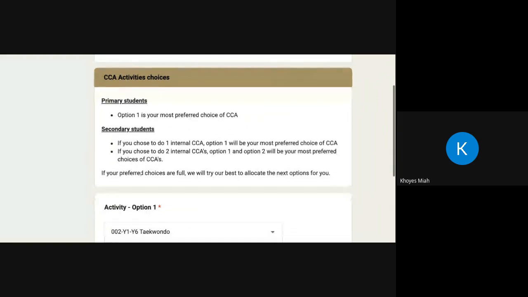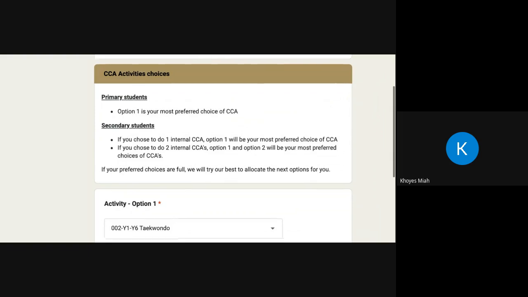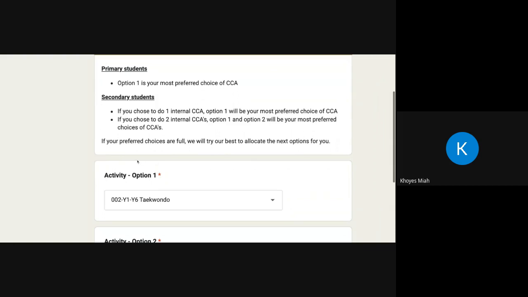If you're a secondary student, if you chose to do 1 internal CCA, option 1 is your most preferred CCA, and then the rest of the options are in order of preference. So 2 will be the next, then 3, etc. If you're a secondary student and you chose 2 internal CCAs on 2 different days, option 1 will be your first choice, option 2 will be a second choice, and then the rest of them will be put in order of preference. If your preferred choices are full, we will try our best to allocate the next option for you.